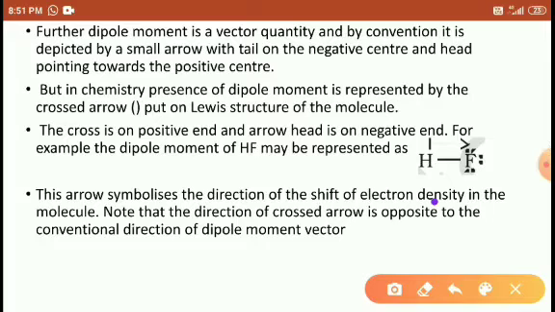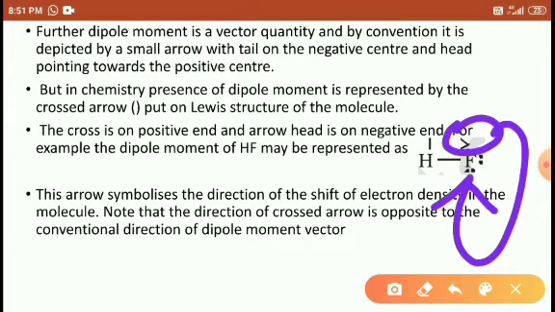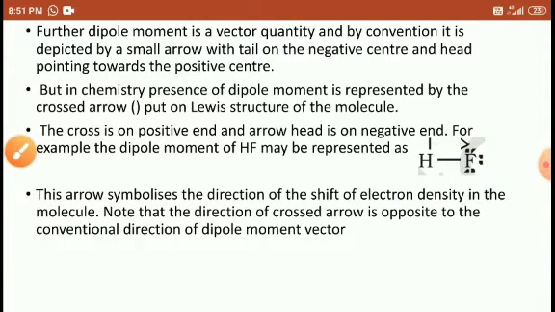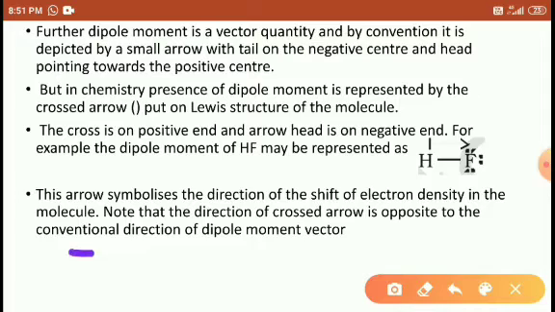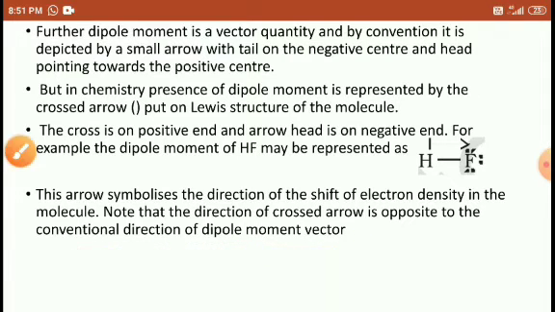And this arrow also mentions the high electronegativity of the element. This arrow indicates the high electronegativity element. This arrow indicates the high electron density of the atom. So the direction of the arrow is opposite to the convention of the dipole moment vector.